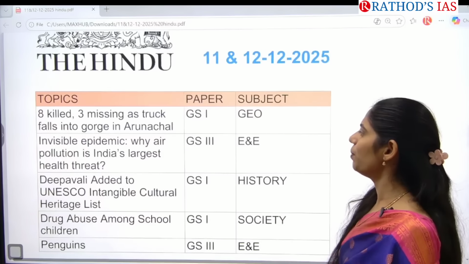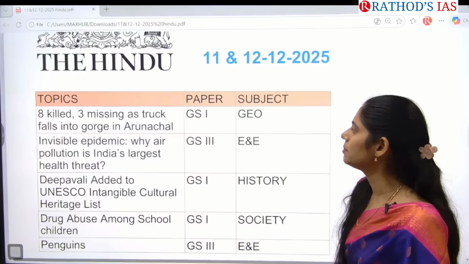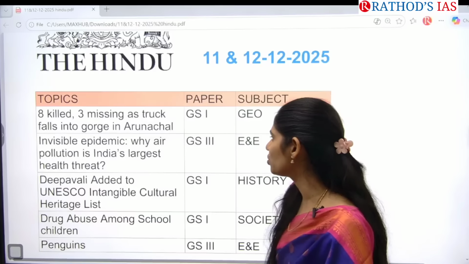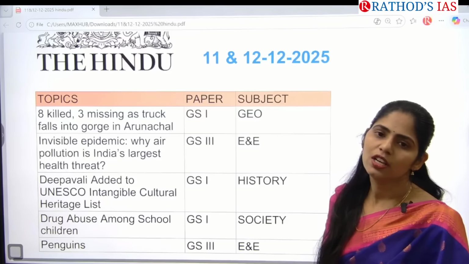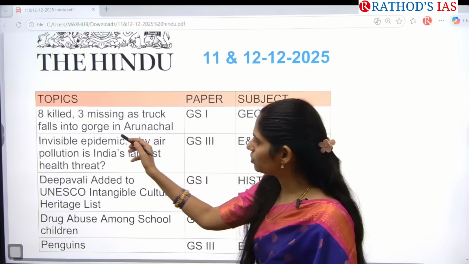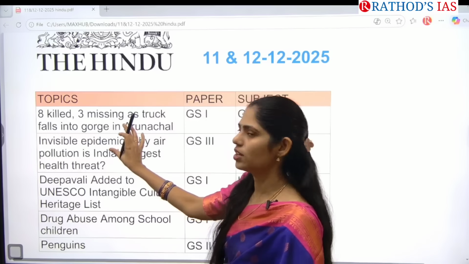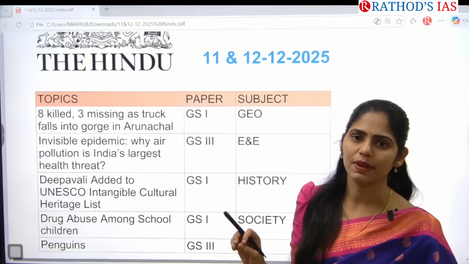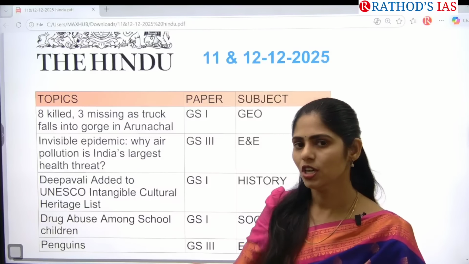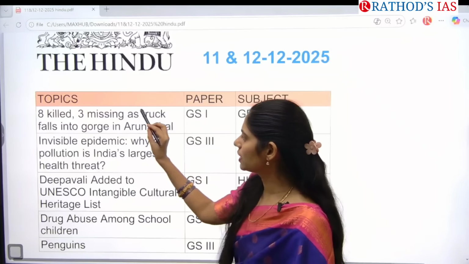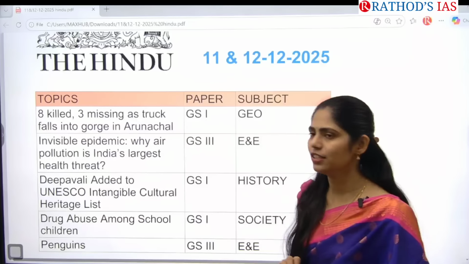The first important article is: 8 killed, 3 missing as truck falls into gorge in Arunachal. Here in this article, you have to see this keyword. It is called a gorge. So what is this gorge? It is very important from your GS paper 1 and geography point of view. There is a very high chance of getting a prelims-based question regarding this gorge.